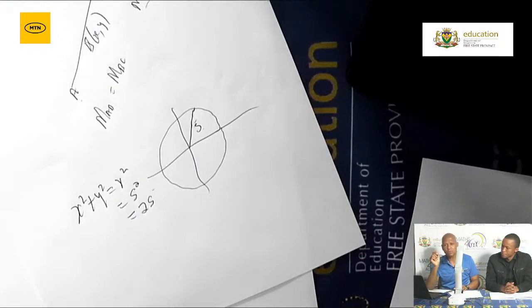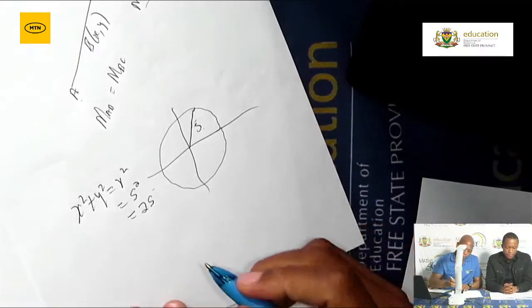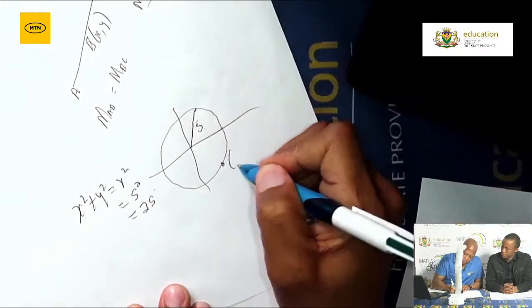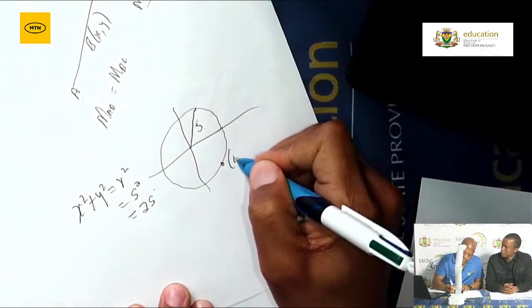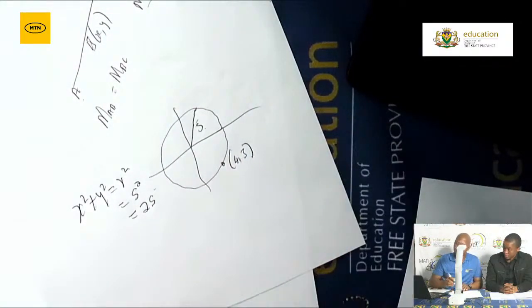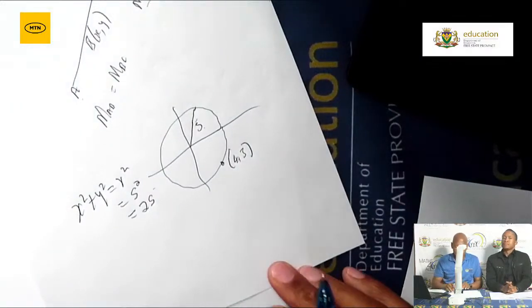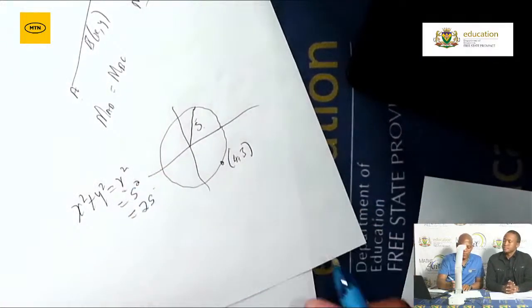Every time they ask you to determine the equation of the circle, check what the given information is. Do I have the radius? If the radius is not there, do I have a point? Now, what are you going to do with a point? If we've got the point here, the coordinates of the point are 4 as well as 3. Then it means I don't have an r.